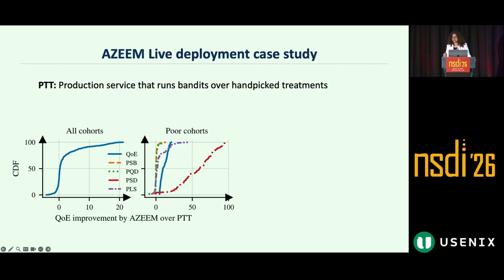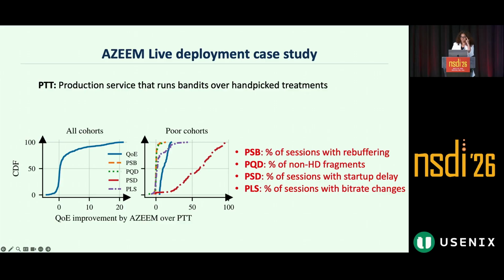And what we find is quite astonishing, actually. AGIME improved QE for more than 70% of the cohorts. On average, it gains an improvement of 2.2%, and a more than 5% QE improvement on 17% of the cohorts. We also show the improvement in individual metrics here. Let me just show the explanation for each of these metrics. And what we see is that AGIME's treatments significantly reduce startup delay while avoiding major regressions on other metrics.